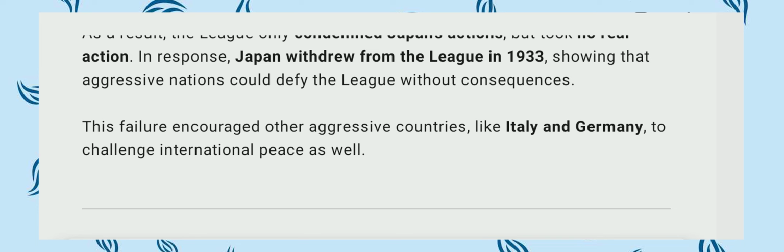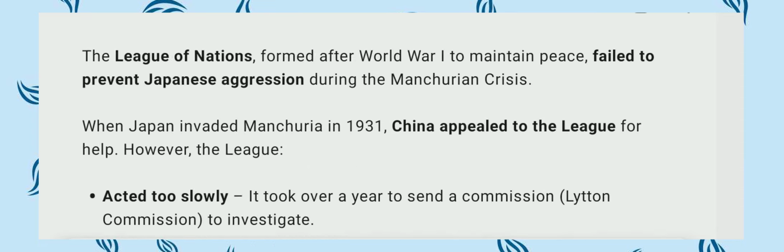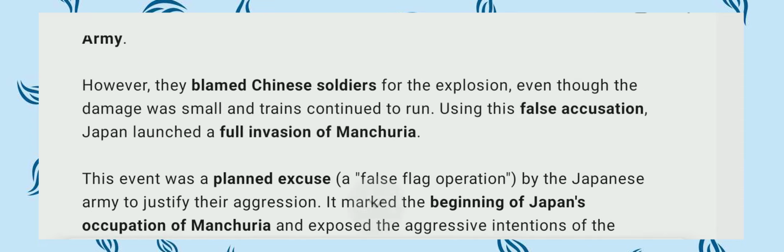After this failure, it encouraged other aggressive countries like Italy and Germany to challenge international peace as well.